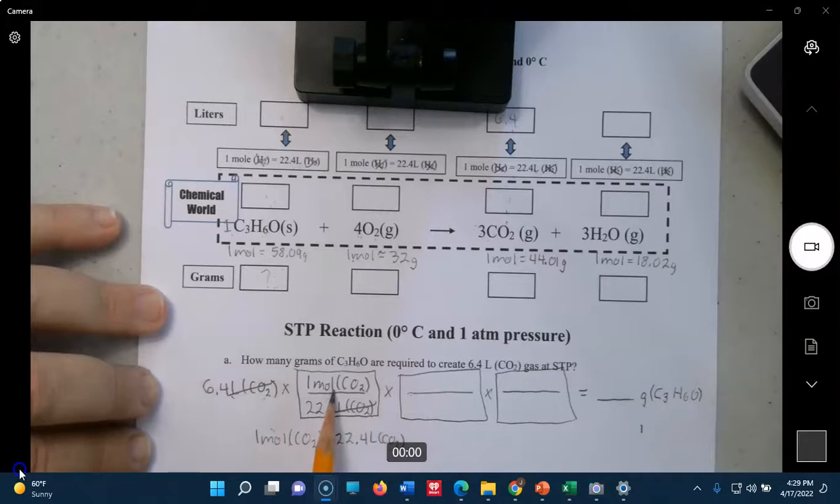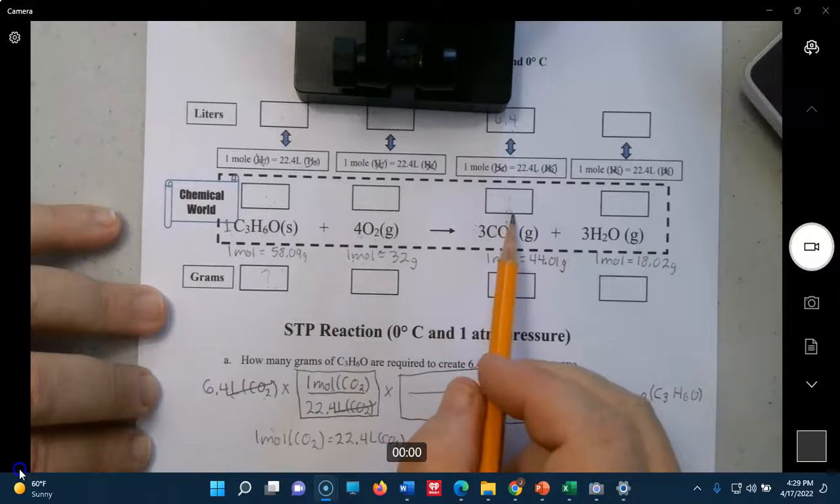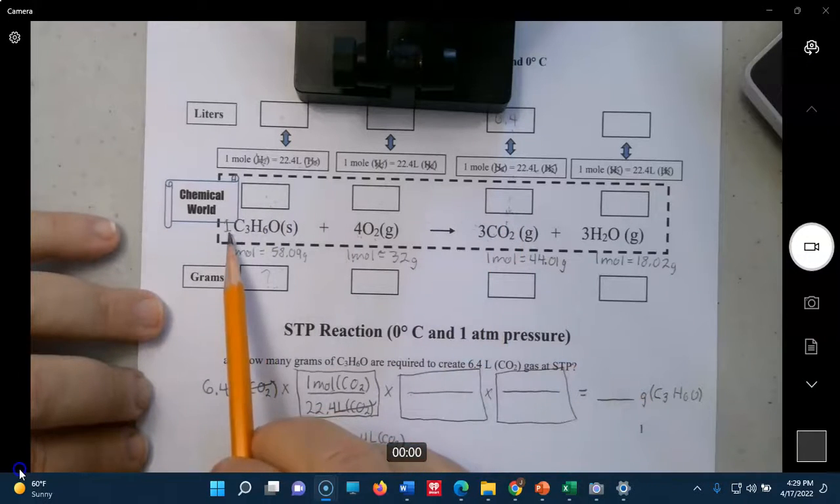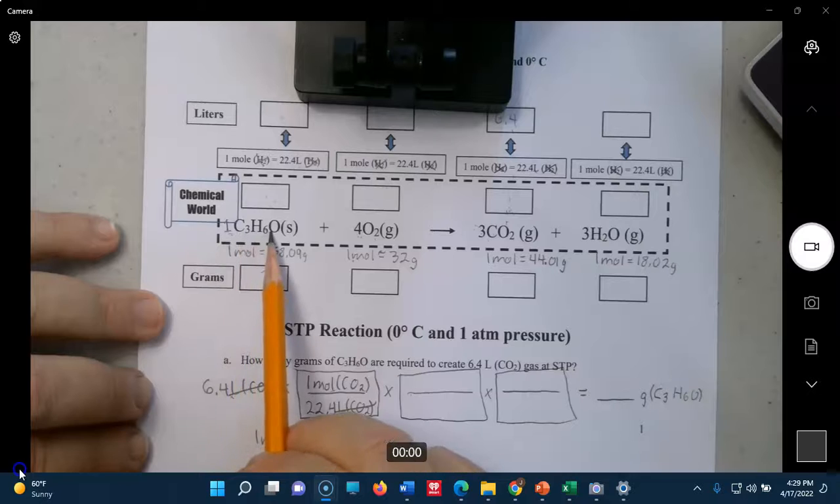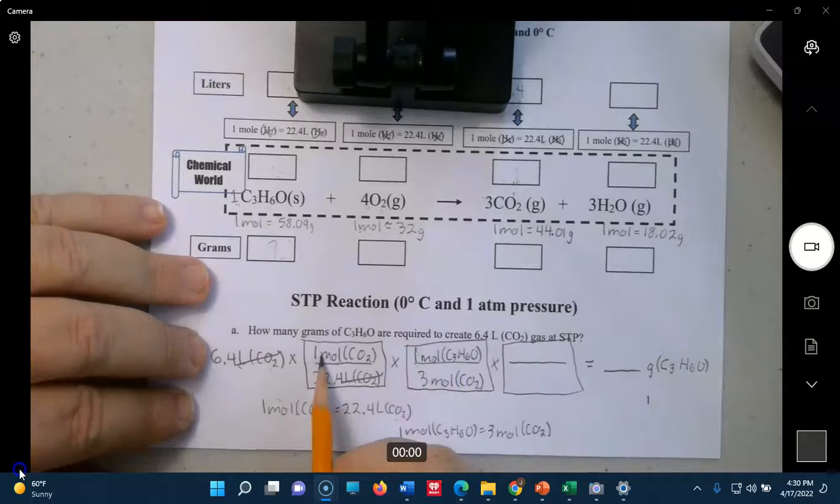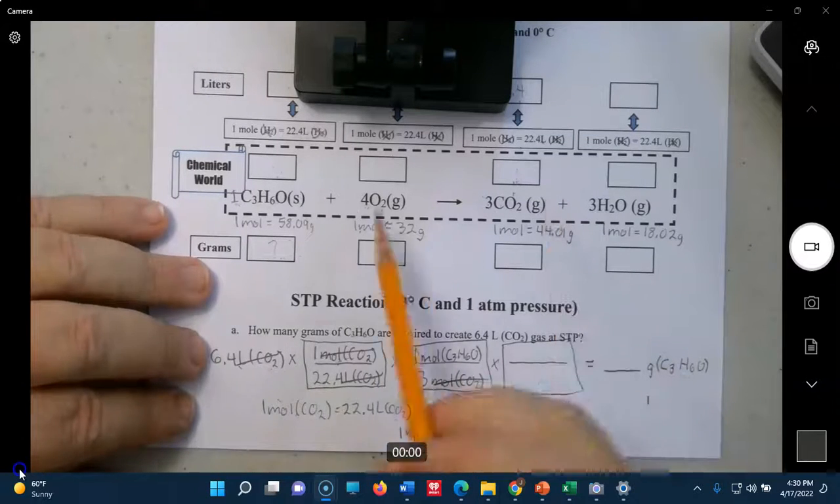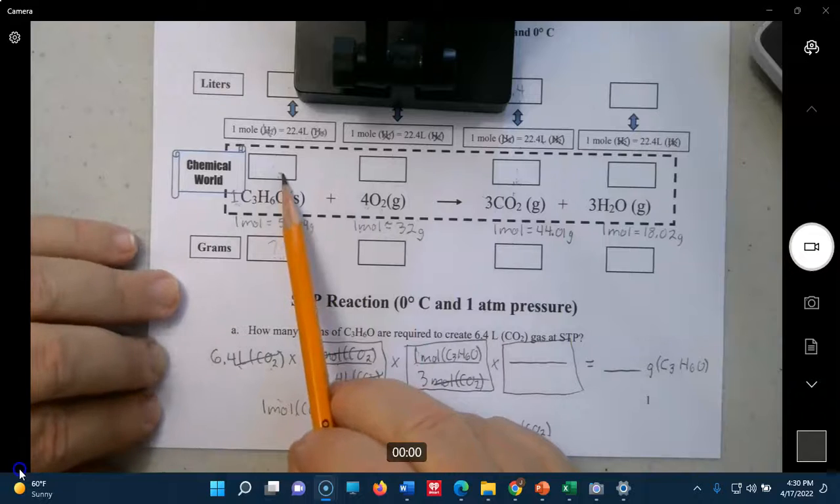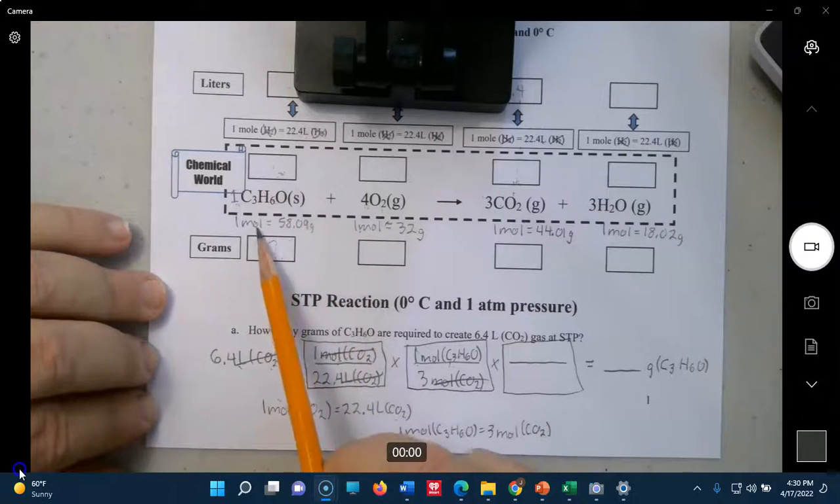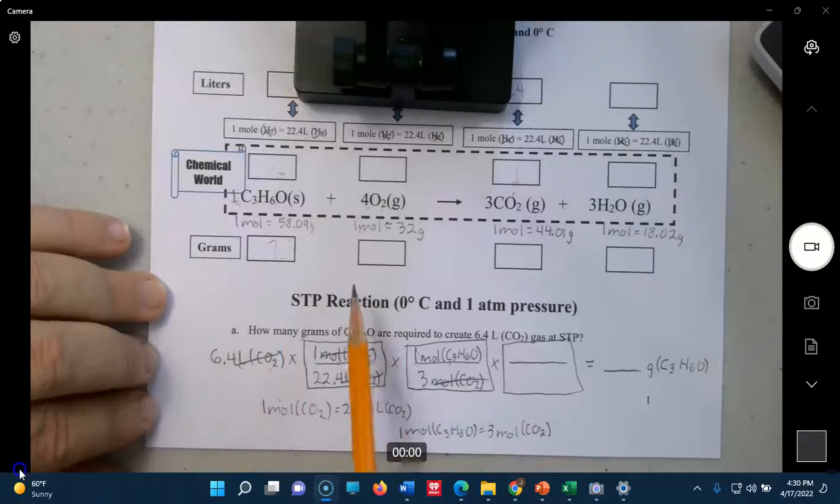We now have moles of CO2. That means we're sitting right here in the moles box for CO2. Now we need to come across, and again, it's simply 1 mole of C3H6O equals 3 moles of CO2. Okay, moles of CO2 cancel. All right, and now we are sitting in this box of moles of C3H6O. That's what this says right here. And now we need to come out using the molar mass to get us to grams.